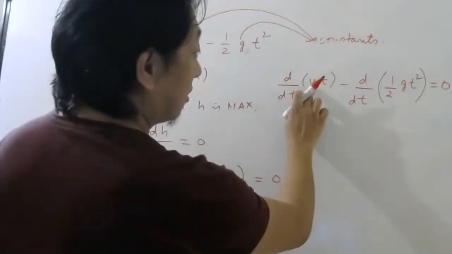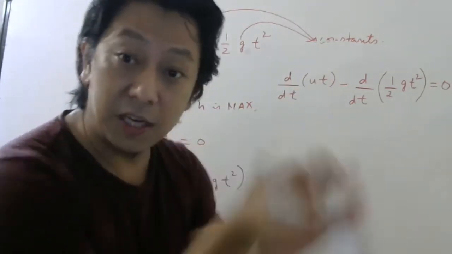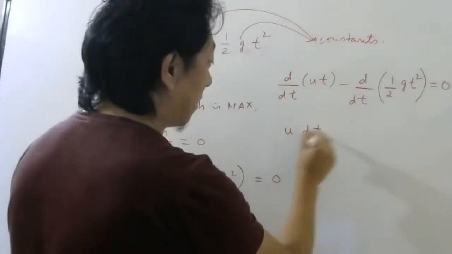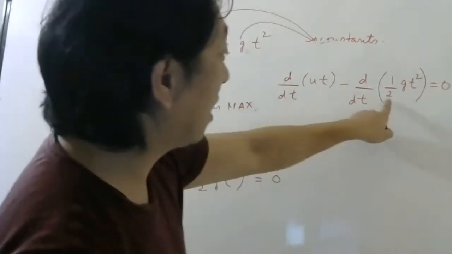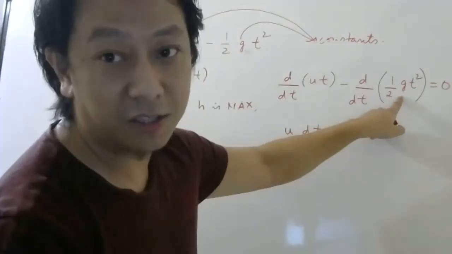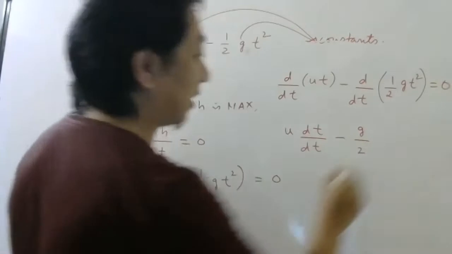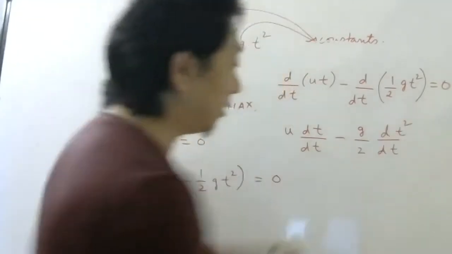Now u is constant, so take it outside. Half is a number, and numbers are always constant. g is also constant, so take g by 2 outside. What is left is differentiation of t square with respect to t.